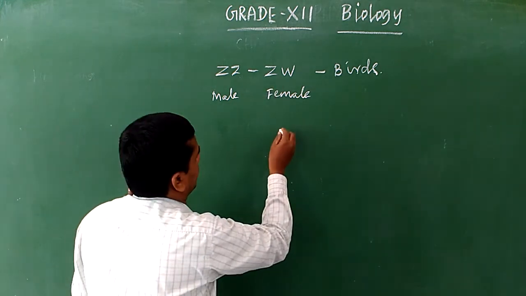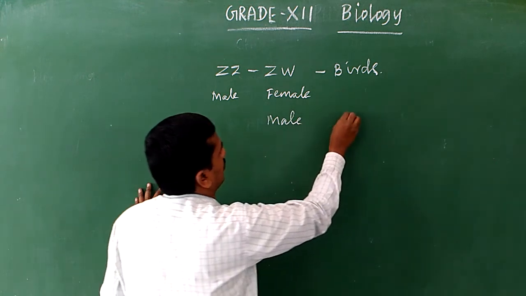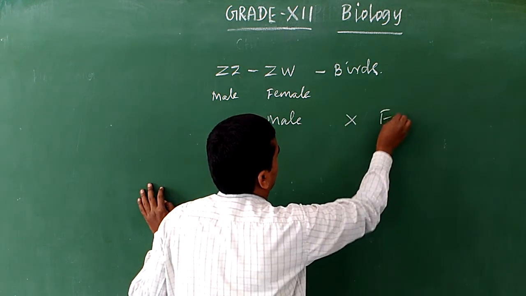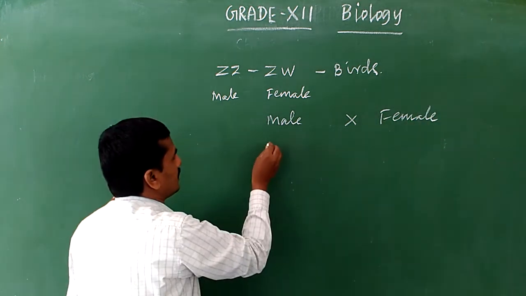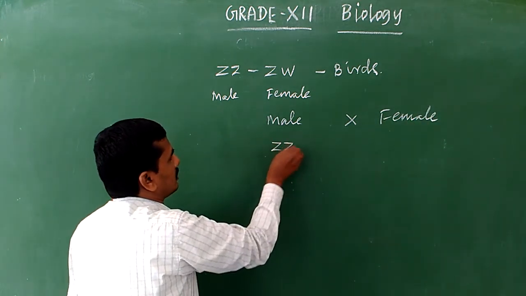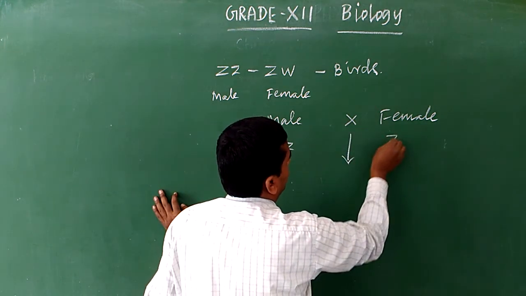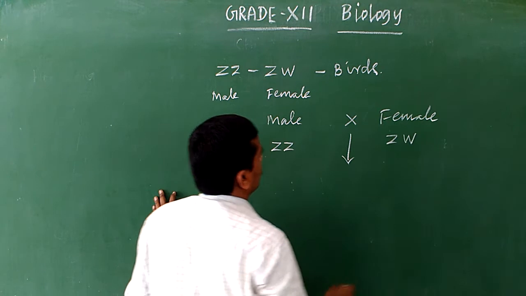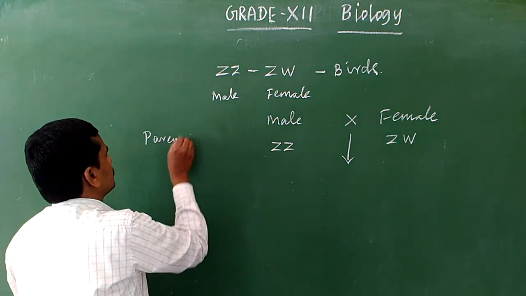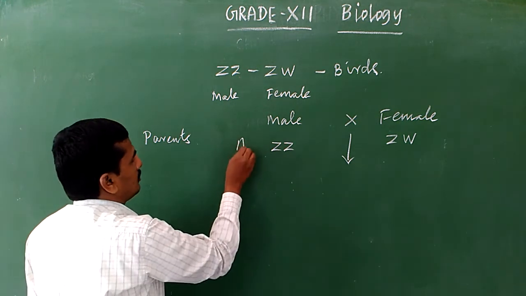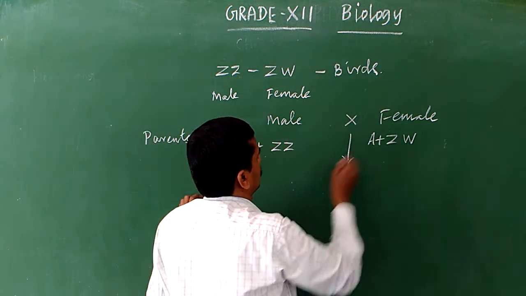Okay. Then the male bird is crossed with the female bird. The male bird contains ZZ as the sex chromosomes and the female bird contains ZW as the sex chromosomes. Actually, these are the parents. Autosomes are present, autosomes plus sex chromosomes.